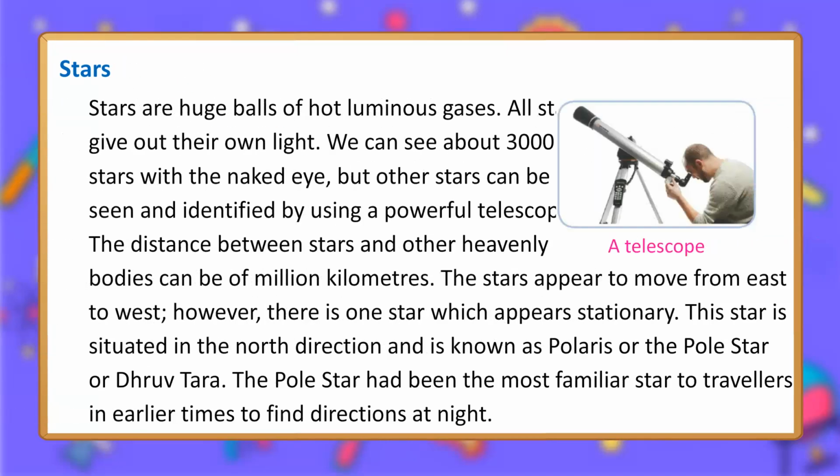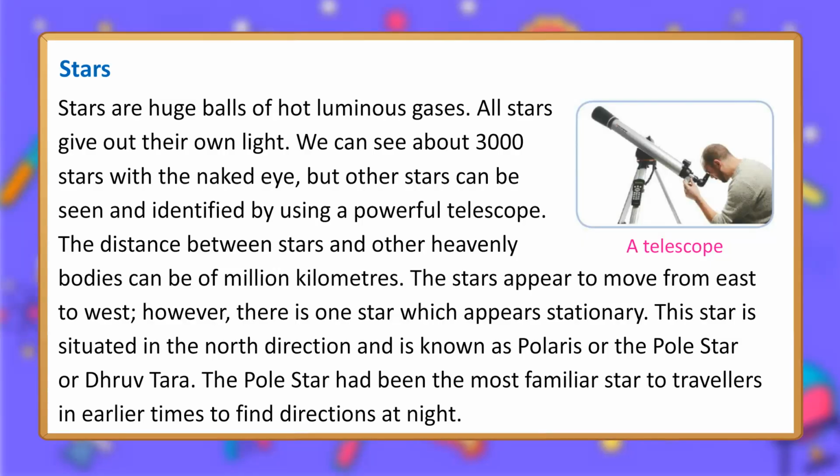Stars. Stars are huge balls of hot luminous gases. All stars give out their own light. We can see about 3,000 stars with the naked eye, but other stars can be seen and identified by using a powerful telescope. The distance between stars and other heavenly bodies can be of million kilometers.